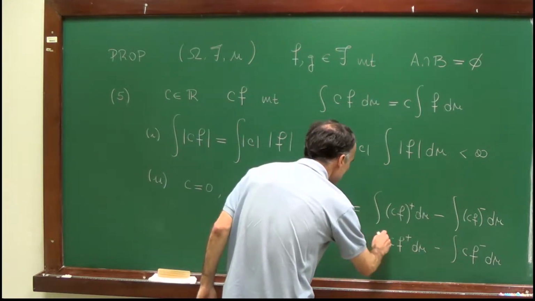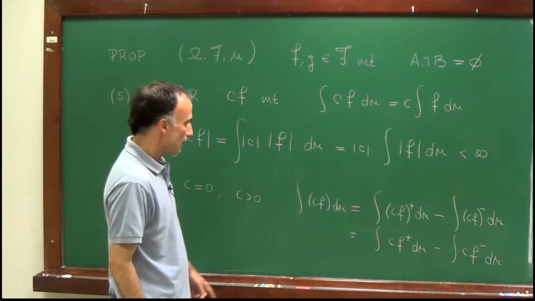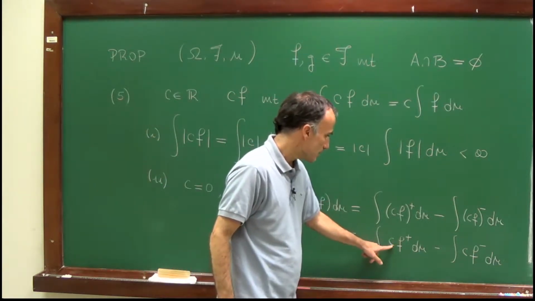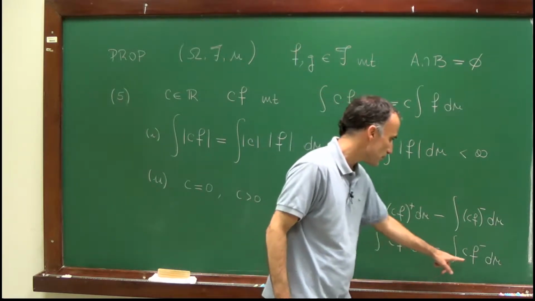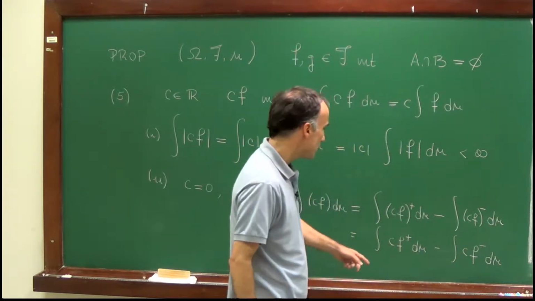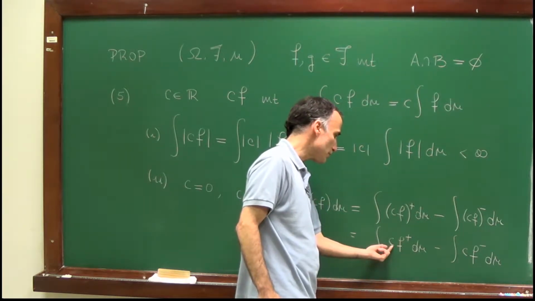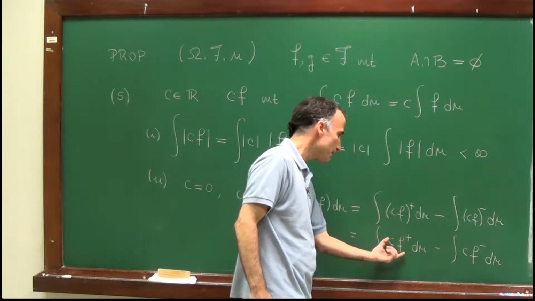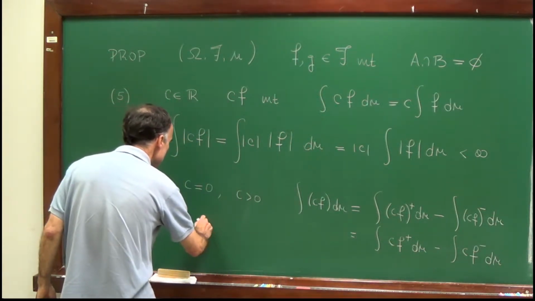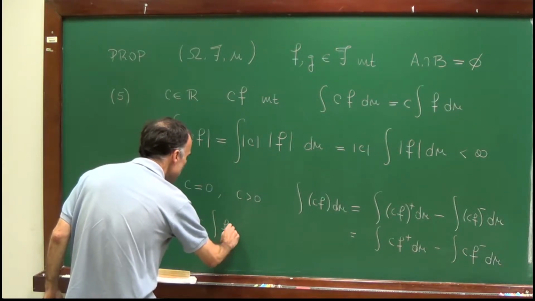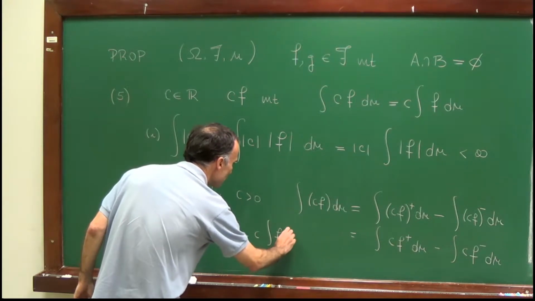So we have this identity. Now, c is a positive real number, f plus is a non-negative function, same thing here, and we have seen that in the case of non-negative functions and non-negative real numbers, the integral is linear. So these are equal to c times the integral of f plus minus c times the integral of f minus.